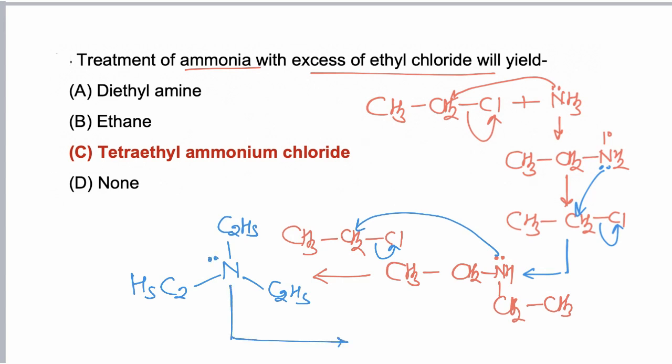So this will further react with ethyl chloride, and finally tetraethylammonium, (C2H5)4N positive, is formed. Now this will react with Cl negative ion. So finally tetraethylammonium chloride is formed as a product. Now this reaction is called ammonolysis.